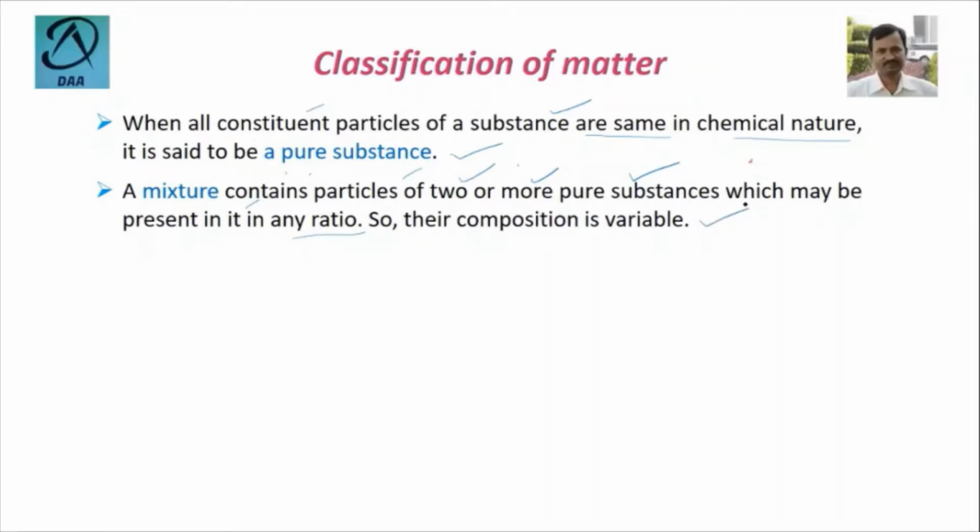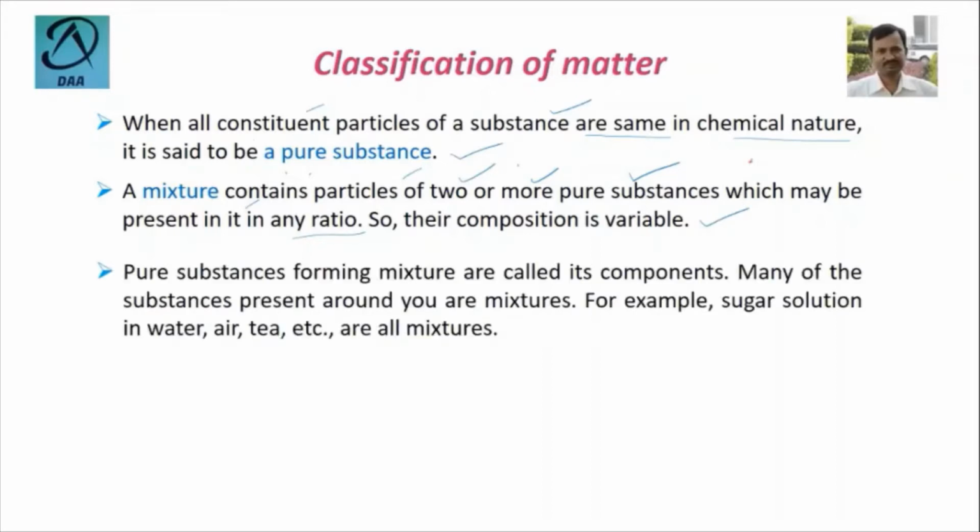That means in a mixture the composition is variable, whatever you can mix with two or more pure substances. Pure substances forming mixtures are called its components. That means in a mixture, whatever component is there, that is made of a pure substance, and this pure substance is called its component.